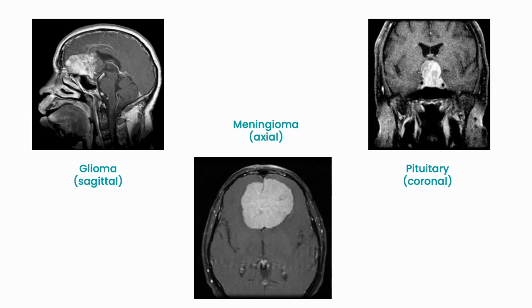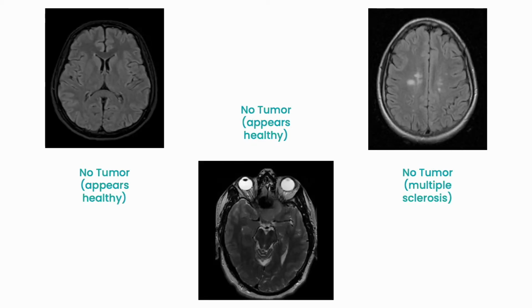Just as an example of what's in our data set, these images were intentionally selected to show both the 3 types of tumors and the 3 different imaging planes present in our data set. With no tumors, roughly half of the no tumor section appears healthy. One thing I want to point out with the one in the middle is that while it's in the same imaging plane as the one on the left, they're both axial, this one does have pretty obvious eyeballs. So this presence of the eye socket versus no eye socket makes a big difference in our model, which we'll see a little bit later.